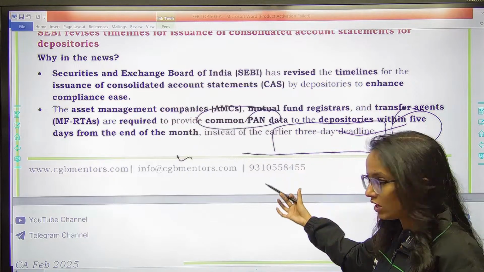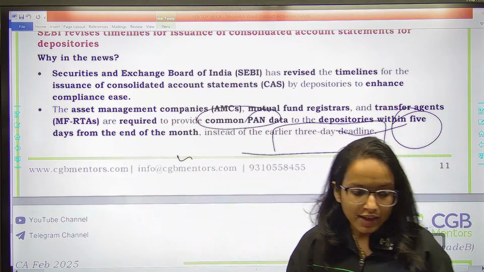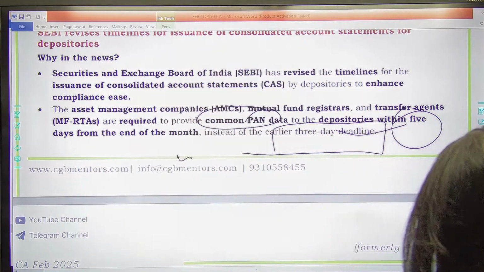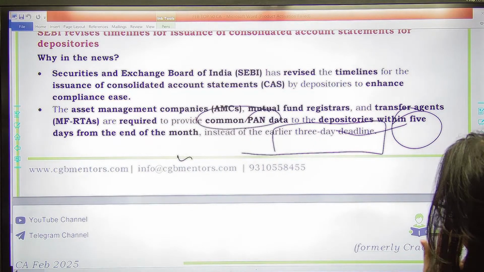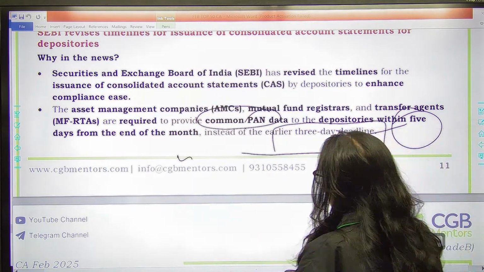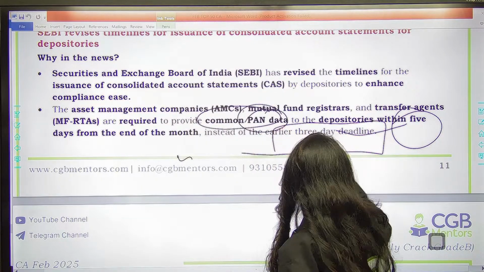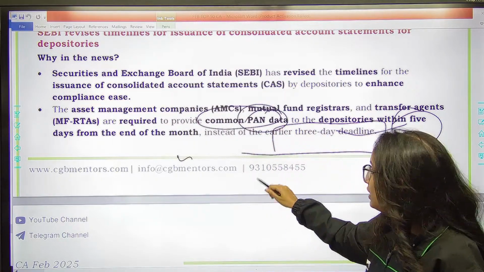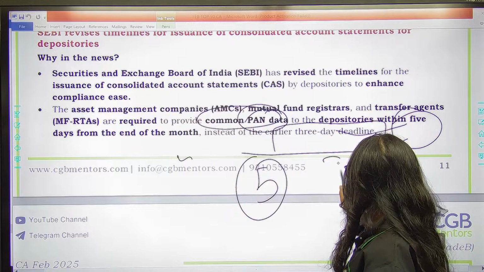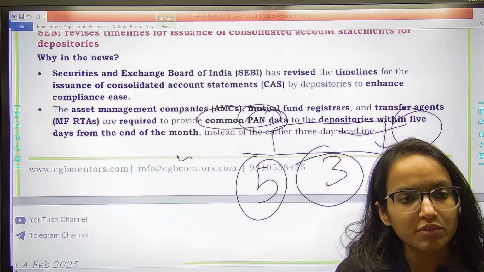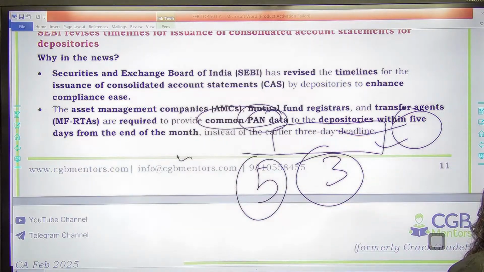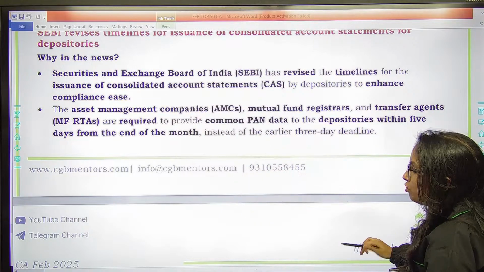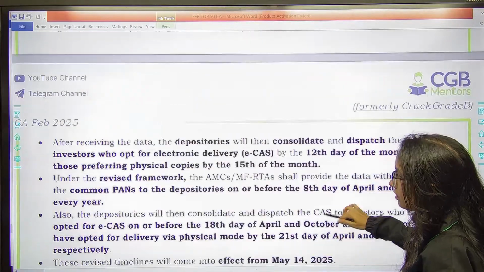So what is the change? All these asset management companies, mutual fund registrars, transfer agents are required to provide common PAN data to depositories within how many days? 5 days. Earlier it was 3 days. Remember, earlier it was 3 days. Now it would be 5 days that they will be providing this to depositories.